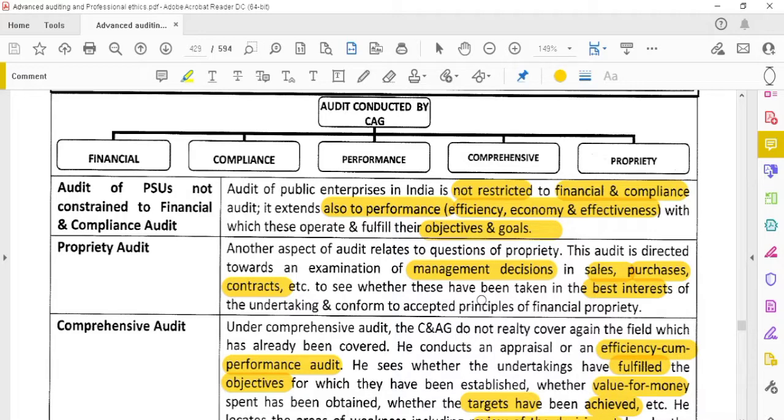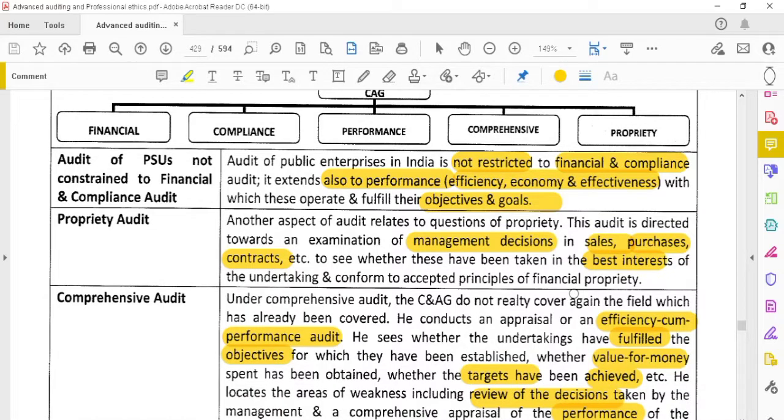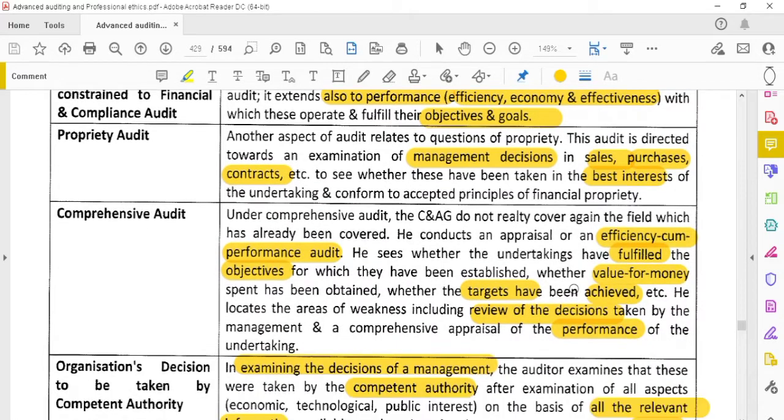Okay, we have to conduct the proprietary audit. Whatever the contracts, whether sales are good or purchases are good, and what decisions are taken by the management, that also has to be reviewed in the audit. If they are entering into contracts, they should not enter into them with related parties. They should not provide more. That is called the proprietary audit.